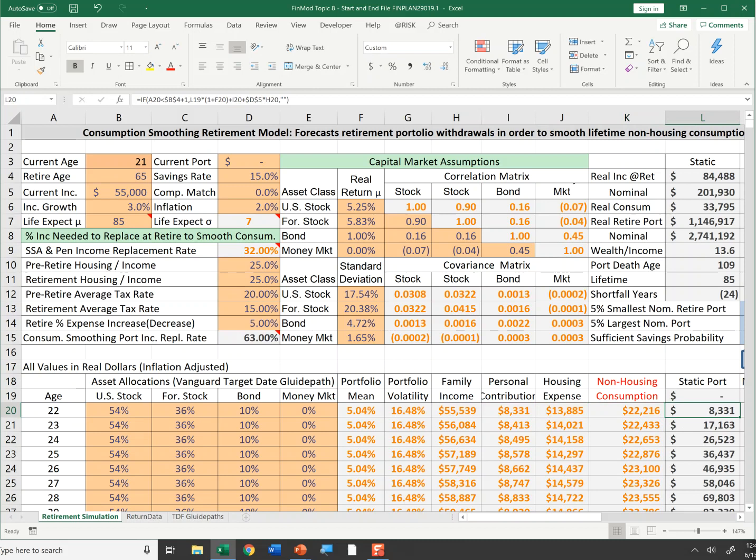And then my static portfolio, static meaning it's not stochastic or not random. This is a single point estimate. I start off with $0. That $0 grows at 5.04%, and then I'm going to add 8,000 to my portfolio, and that's going to copy below. What you basically have is your portfolio growing by this percent and adding these contributions, which are growing with your salary increase.